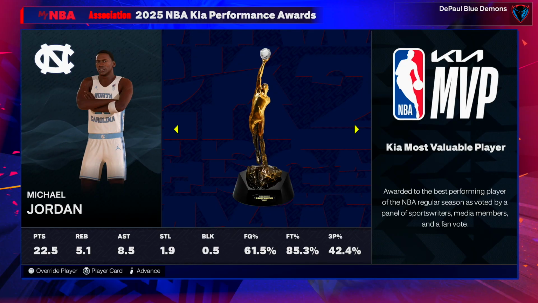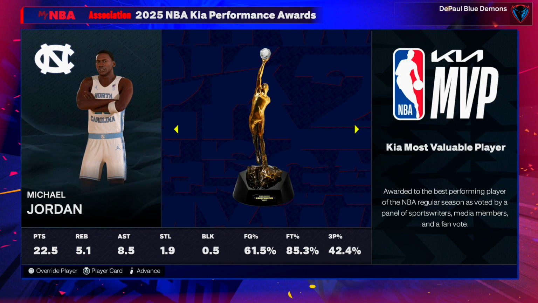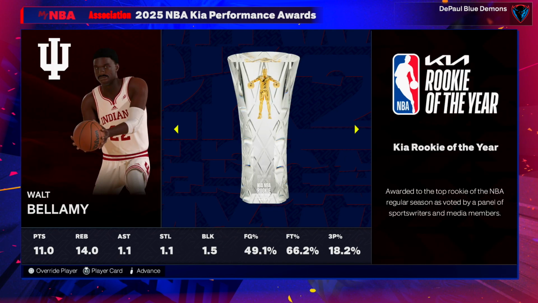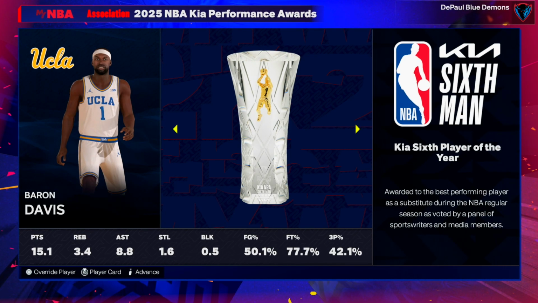Oh my god. Look at this. Michael Jordan MVP. I mean, that should not be a shock. It's Michael Jordan averaging 23 and 9. He usually doesn't simulate well for me. Also, Oscar Robertson is in this league. I'm shocked he didn't win MVP. Oscar's Cincinnati Bearcats must have simulated so poorly for him not to win it. Walt Bellamy, I don't know which players are listed as rookies, but good job, son.